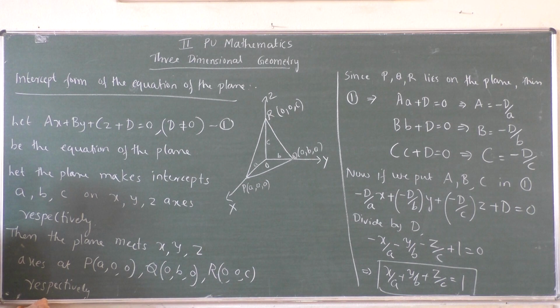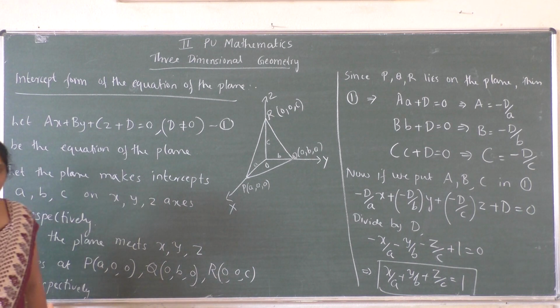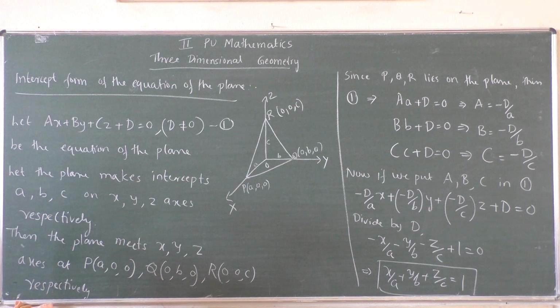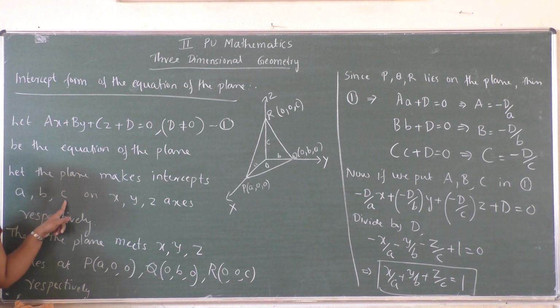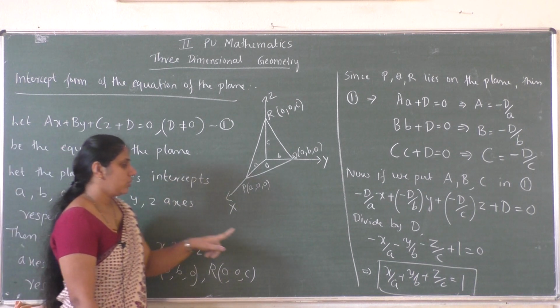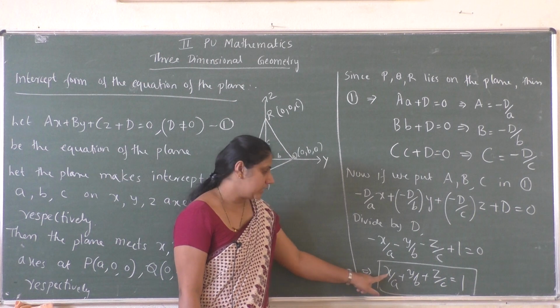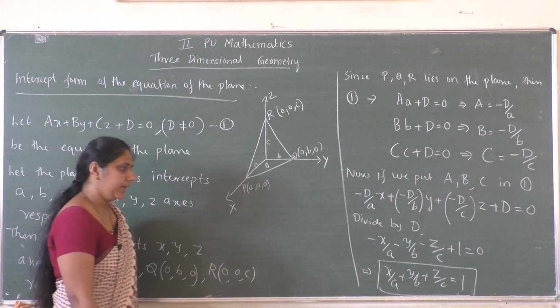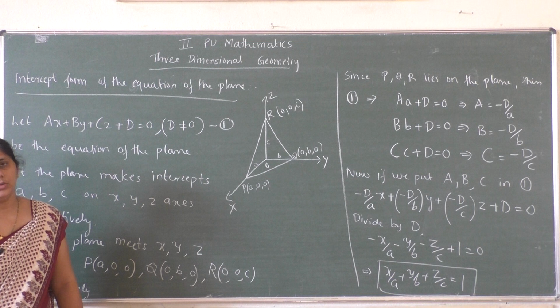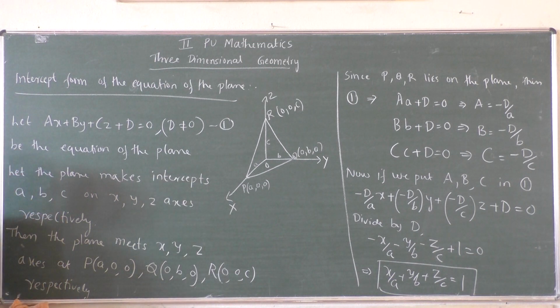Suppose ax plus by plus cz plus d equal to 0, with the condition d not equal to 0, is the equation of the plane. Then suppose the plane makes x-intercept A, y-intercept B and z-intercept C, then the equation of the plane in intercept form is x by A plus y by B plus z by C equal to 1. So this is the equation of the plane in intercept form. Now we will do some problems regarding the intercept form.